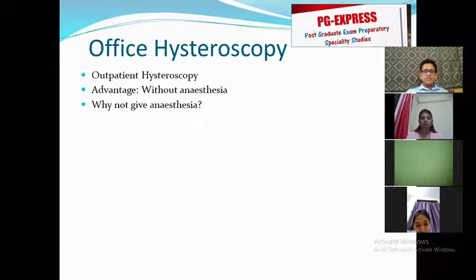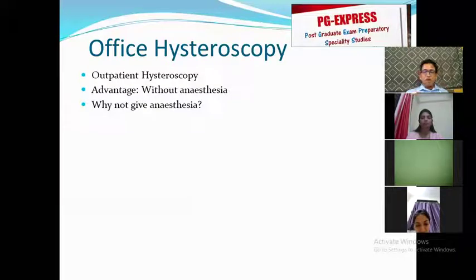So the question is, why not give anesthesia? What is so wrong in giving anesthesia? The problem is, once you give anesthesia, the patient has to stay as an inpatient in the hospital. The patient who is working, who goes to office every day, would not want to miss work or their daily routine for a simple diagnostic procedure.